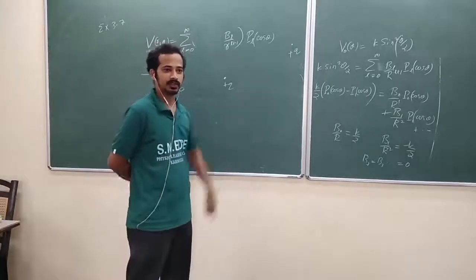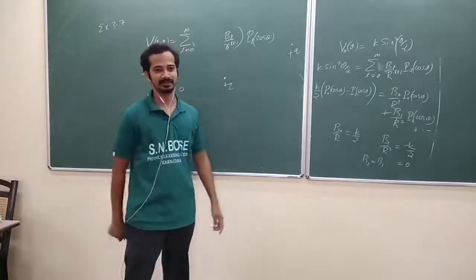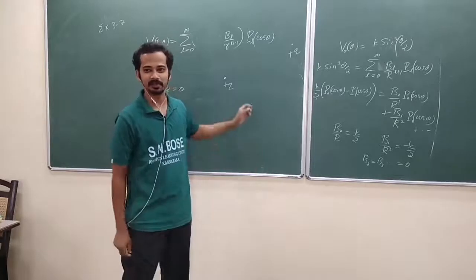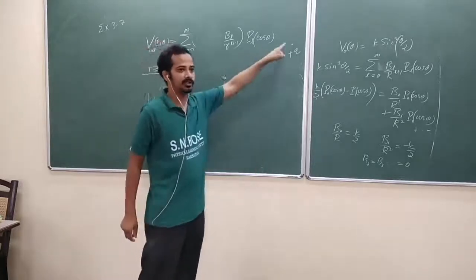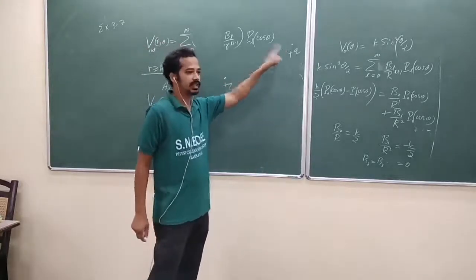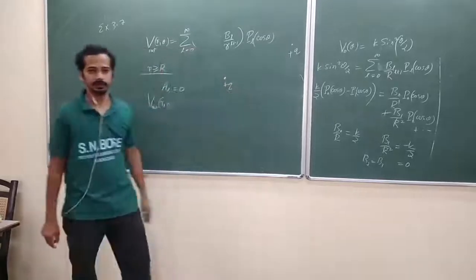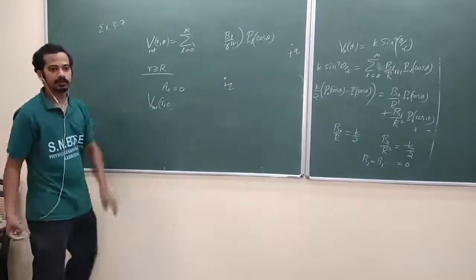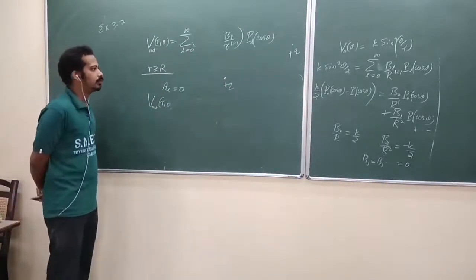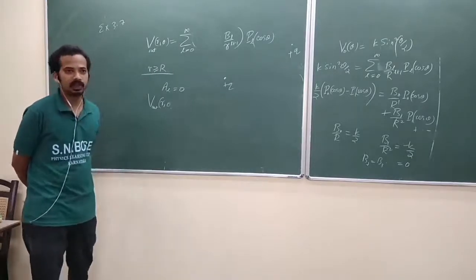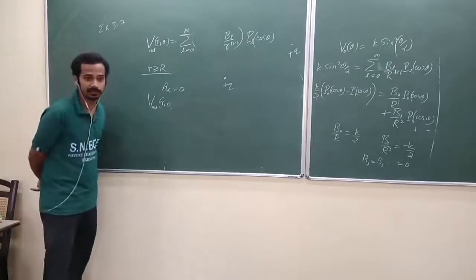And that communication should not be faster than the speed of light. Are you getting my point? When you change something here, it should detect the change only after some time, remember. That's the beginning of our radiation theory. So now what would happen? Not assumption, there is mathematics behind that one.